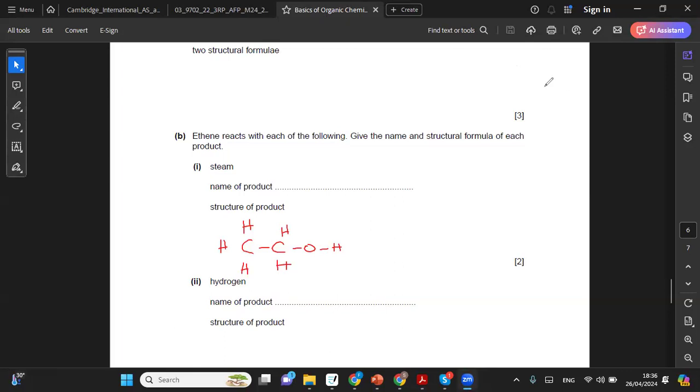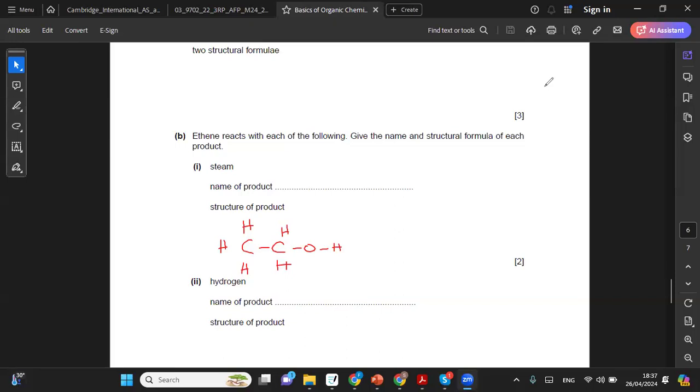Now, next they're saying hydrogen. What happens if I take ethene and I add hydrogen to it? What's the name of my product? So you're doing hydrogenation, right?